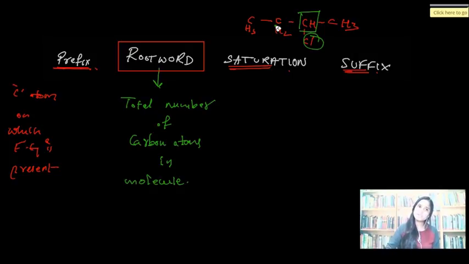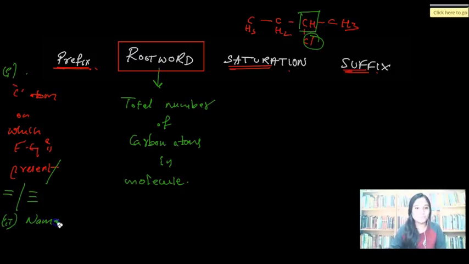And if there is no functional group, we can also talk about the presence of a double bond or triple bond. So prefix talks about the number of the carbon atom which is consisting of a functional group, double bond or triple bond. This is one significance of prefix. Done. There is a second significance as well. Take it as one. The second one is that prefix in some cases also talks about the name of the functional group.